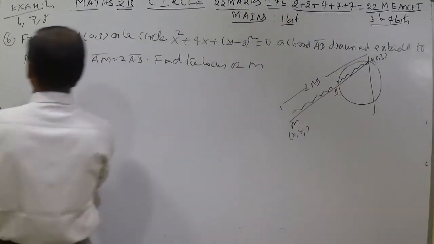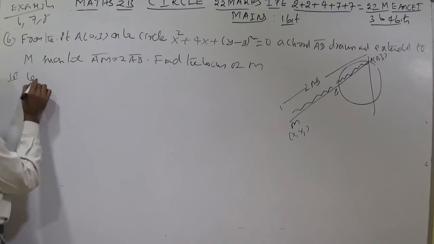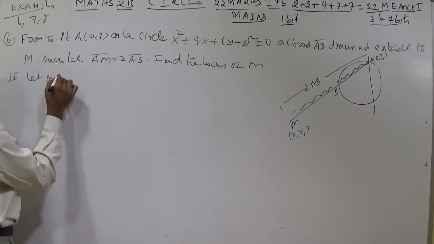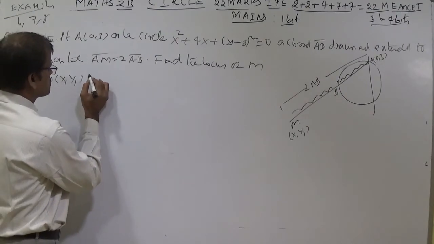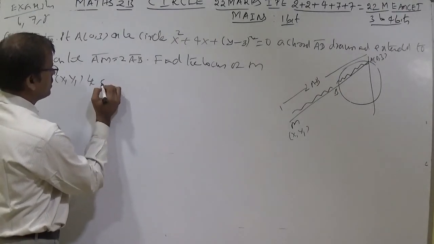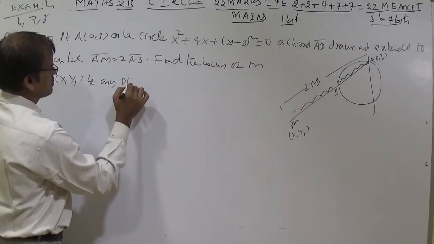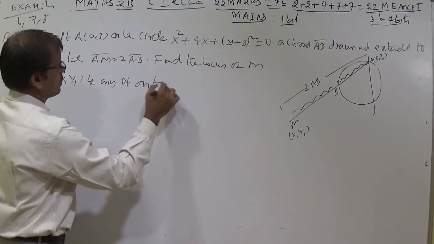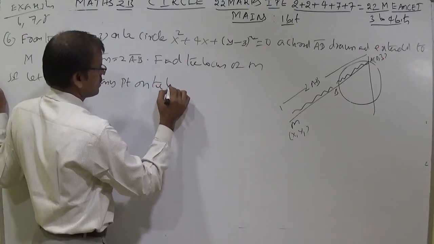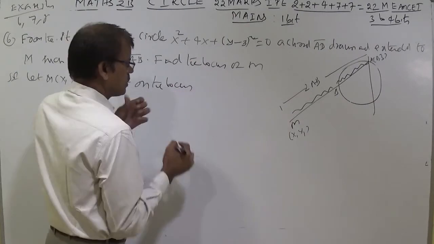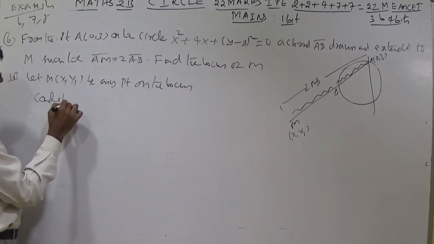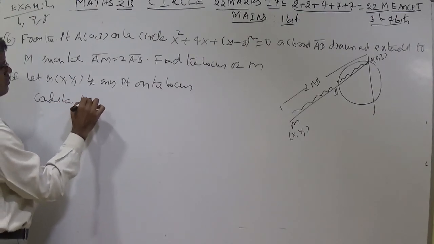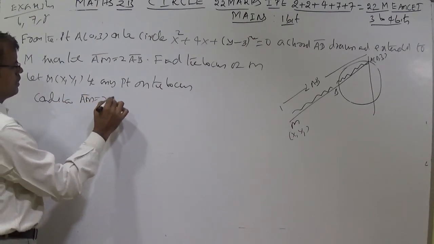We should calculate the equation of locus of M. Let M x1, y1 be any point on the locus. The condition is AM equal to 2AB.